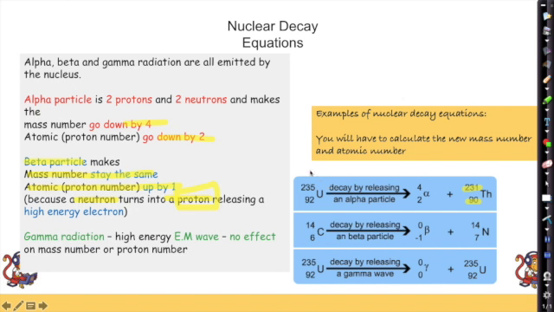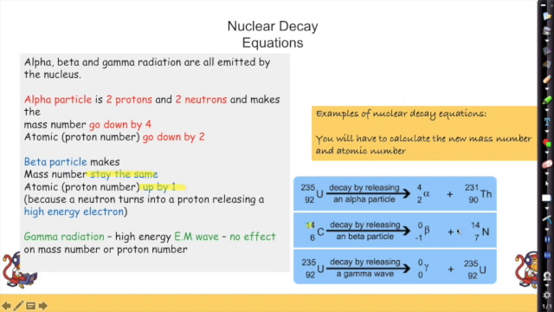So if they told us that uranium-235 92 is going to decay by releasing an alpha particle, you've got to reduce the top number by 4 and reduce the atomic number by 2. Because as we can see over here, that number plus this number has to add up to that number. Okay, so we have to keep it balanced in that regard. So now let's have a look at a beta particle coming out. In beta decay, mass number stays the same, atomic number goes up by 1.